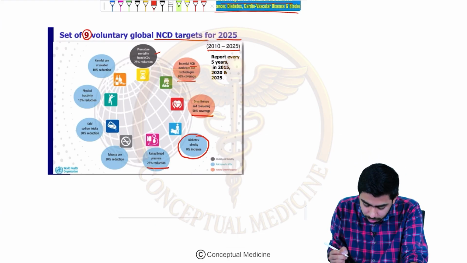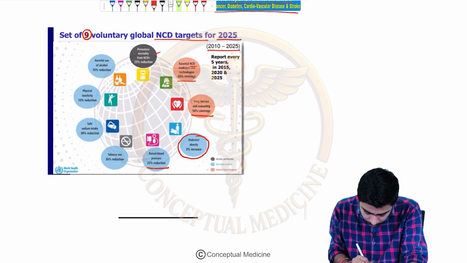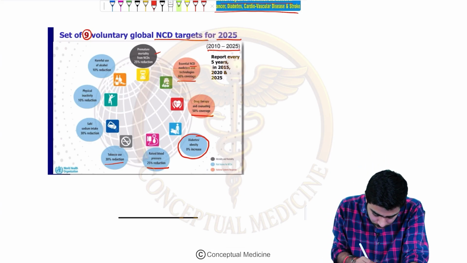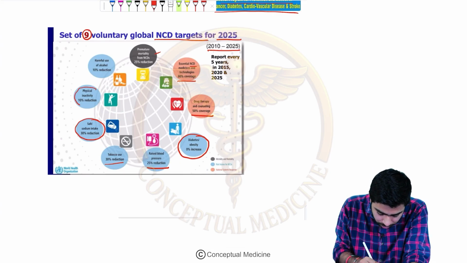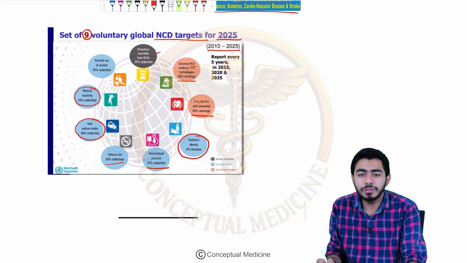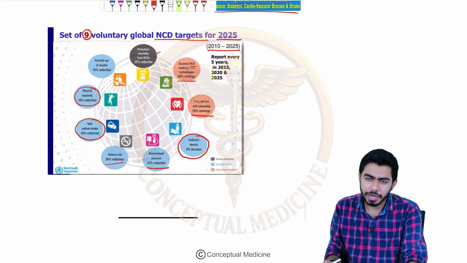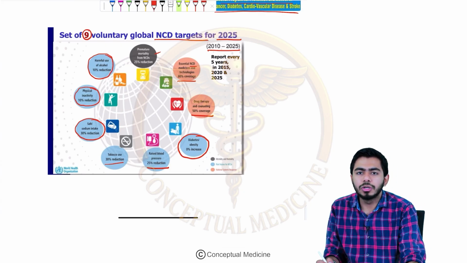And we want to reduce the BP incidences in the community by about 25%. We want to reduce the use of tobacco by 30%. We want to reduce the salt and sodium intake by 30%. We want to increase the physical activity in the community, so physical inactivity we'll try to decrease by 10%, right? And we want to decrease the harmful use of alcohol in the community, right?